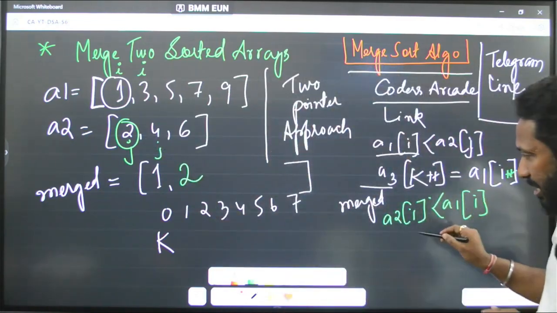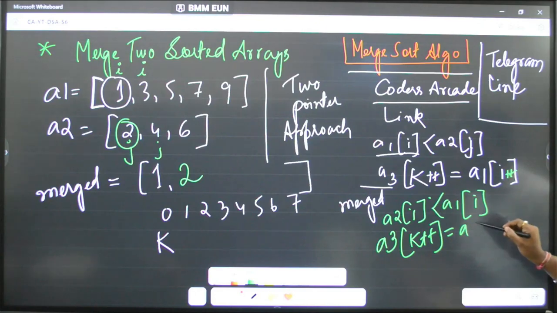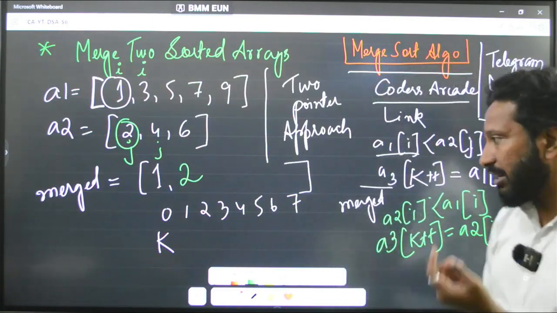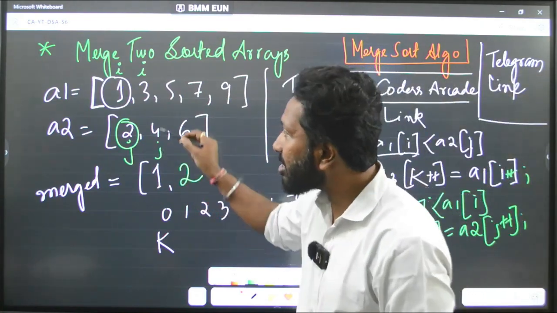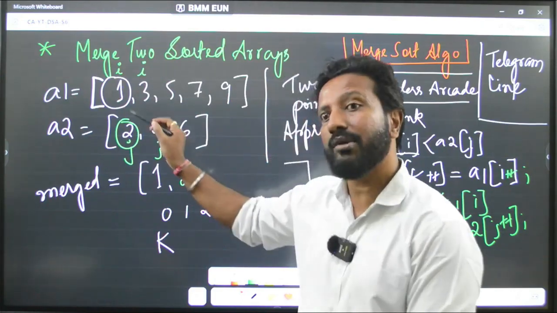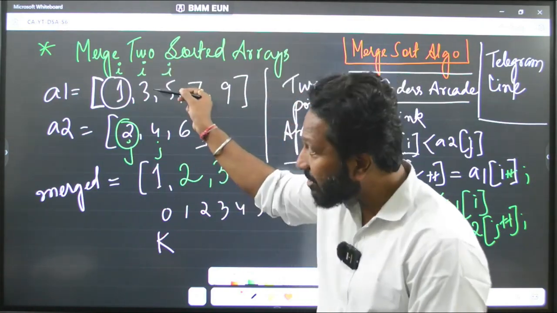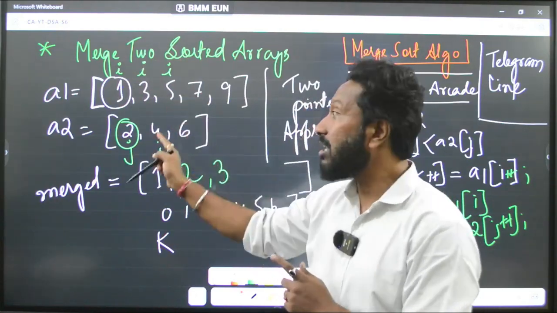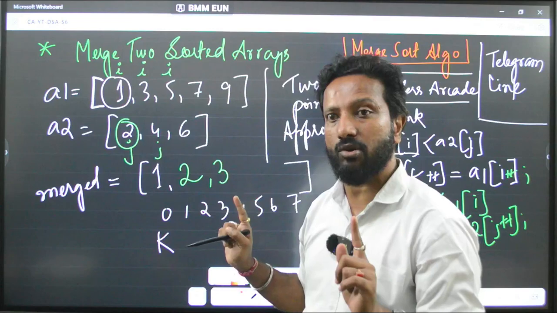So now what will I write? a3 of k plus plus will be equal to a2 of j plus plus. Simple logic, right guys? I hope you are understanding this. There should not be any problem in understanding that. Now see, j pointer increments. After that, i and j, 3 and 4. Which one is less? 3 obviously. So 3 is coming here, and i moves here. Whichever element comes into the merged array, that pointer moves. The other pointer doesn't move at all. Got it?